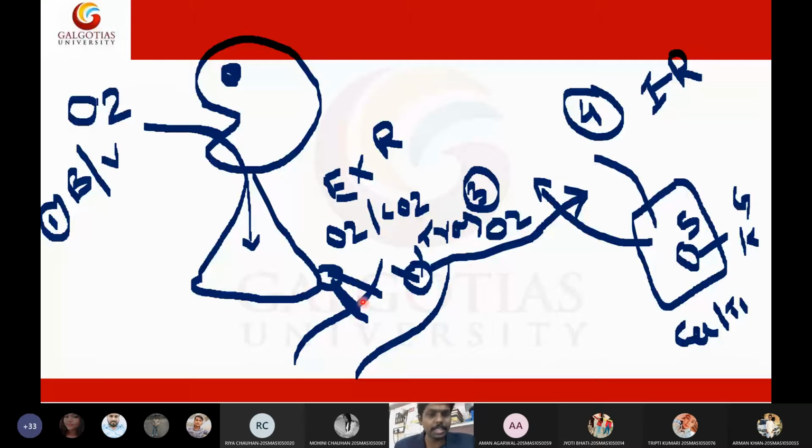After external respiration, these gases will be transported in the blood. So the third step is transport of gases. After transporting, the exchange happens between blood and tissues, which is called internal respiration. The last and final is cellular respiration, where the oxygen will be utilized by the cells. So these are the 5 steps of breathing and respiration.